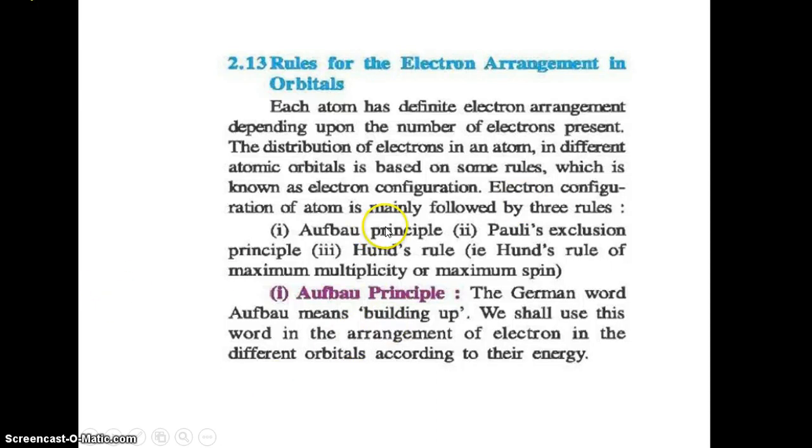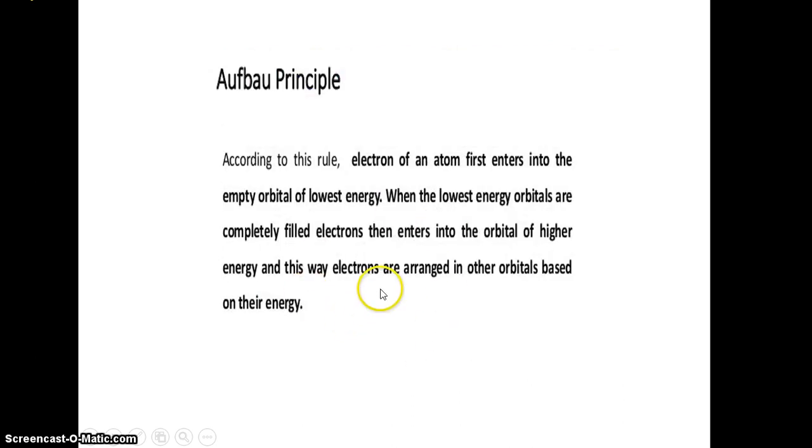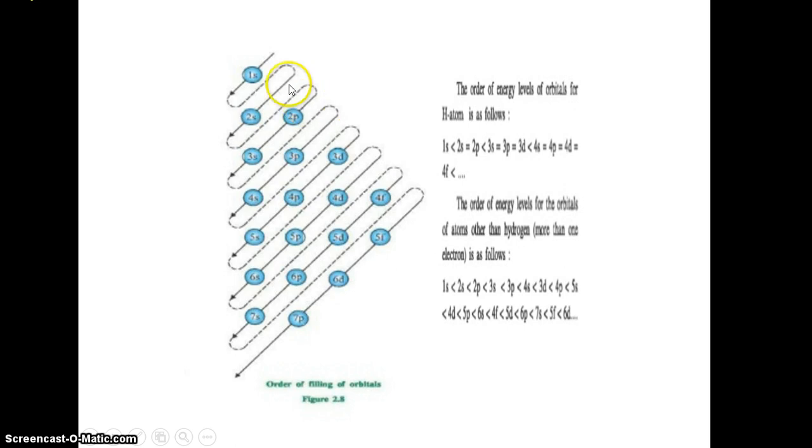There are various methods we can use to arrange the orbitals. The first principle is the Aufbau principle. The Aufbau principle means arranging electrons on the basis of increasing energy. For example, the first filling is 1s, after that 2s, then 2p, then 3s, then 3p, then 4s, then 3d, 4p, 5s, after that 4d, 5p, 6s. This is the way in which the energy level of orbitals changes.